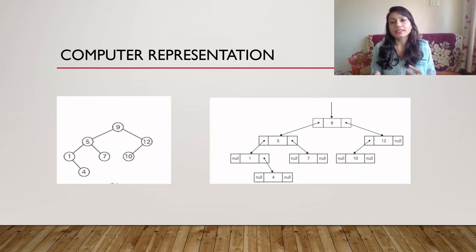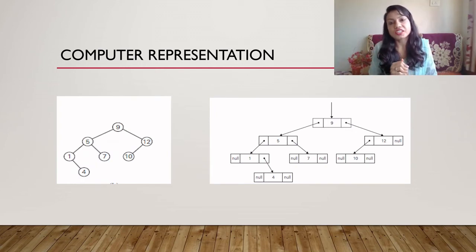Your binary search tree or binary tree can be represented by using nodes. In the node, the middle part will be your data part. Then you will have one pointer pointing to the left child, and one more pointer pointing to the right child. This way we can represent it.